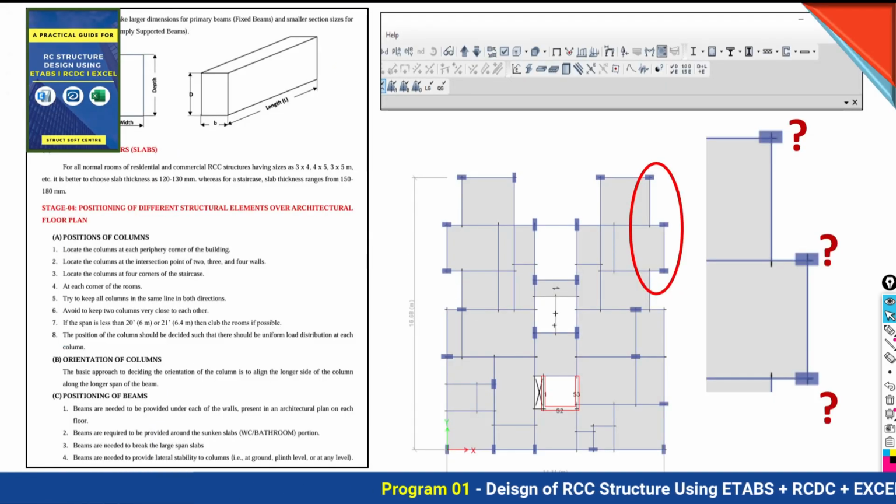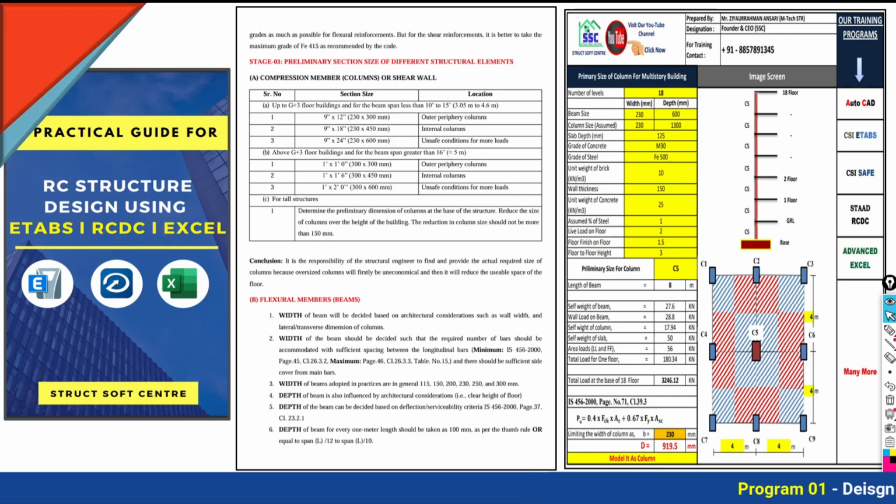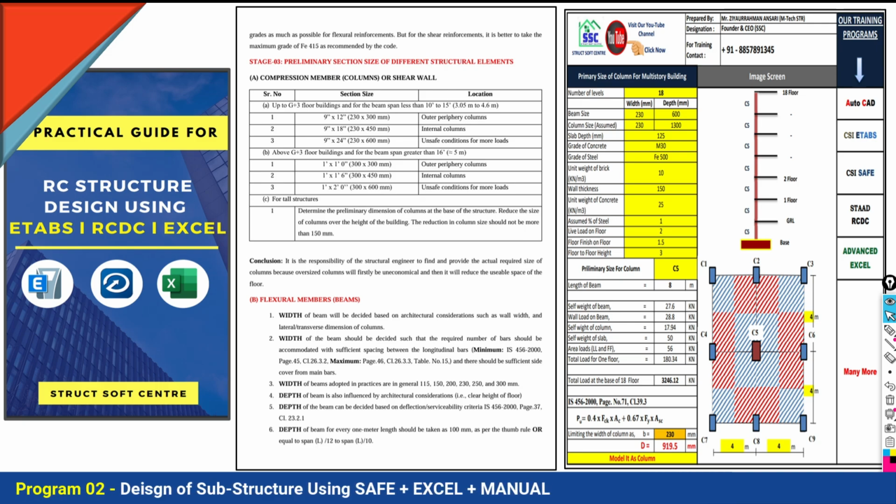If suppose you are going to deal with G plus 5, G plus 10, G plus 15, 20, by using this spreadsheet you can quickly come to know what size of the column you should adopt at the preliminary stage. Likewise the beam, likewise the slab, likewise the shear wall, likewise the foundation. For all the different elements you have to decide the preliminary sizes.